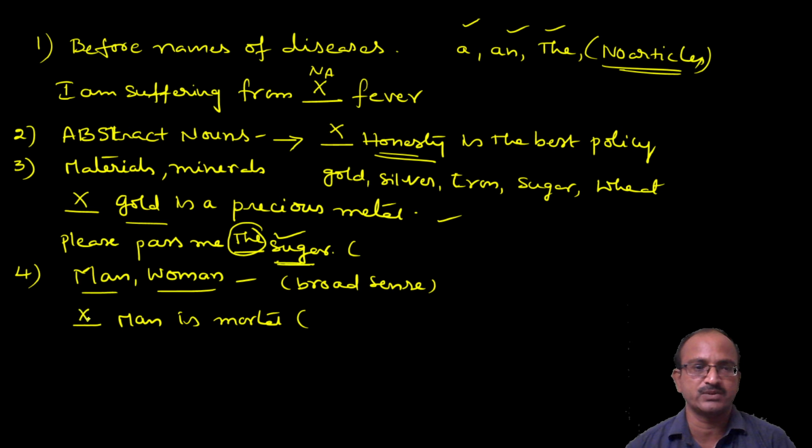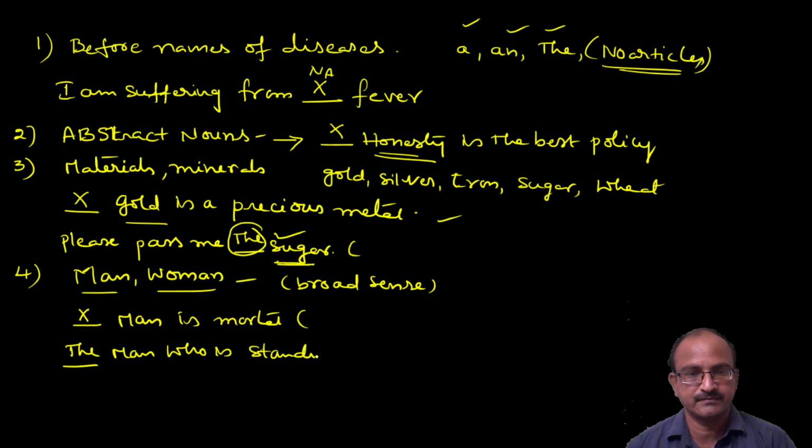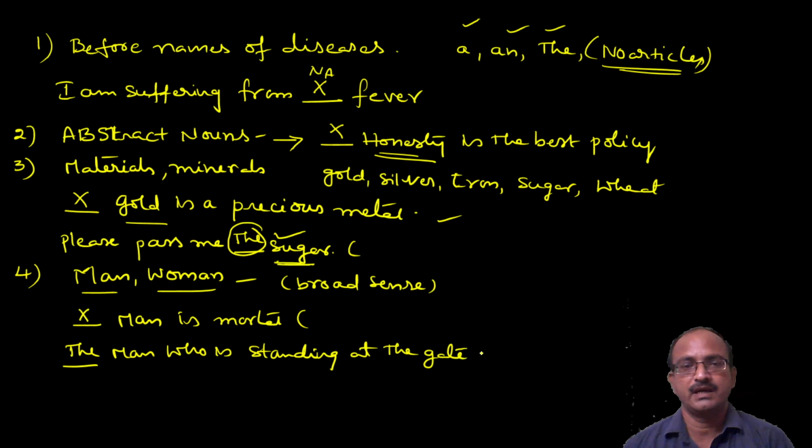So we should not use any article before man and woman when we use them in the broad sense. But still there is an exemption. Take for example, the man who is standing at the gate is my uncle.